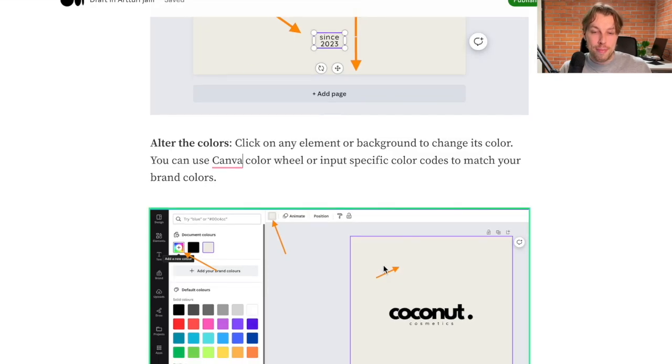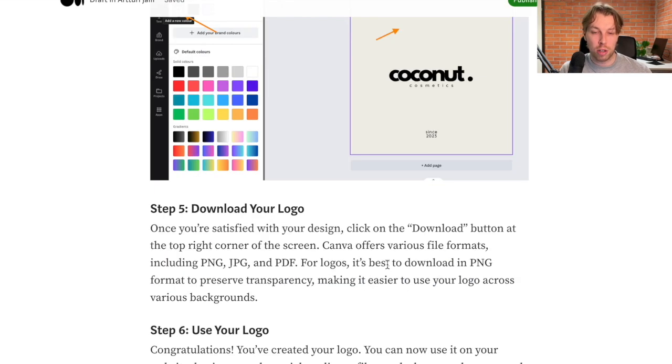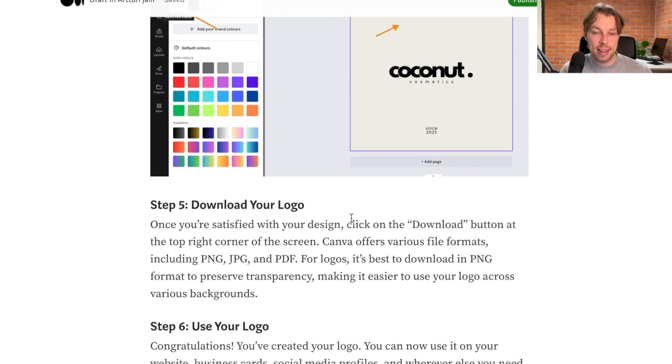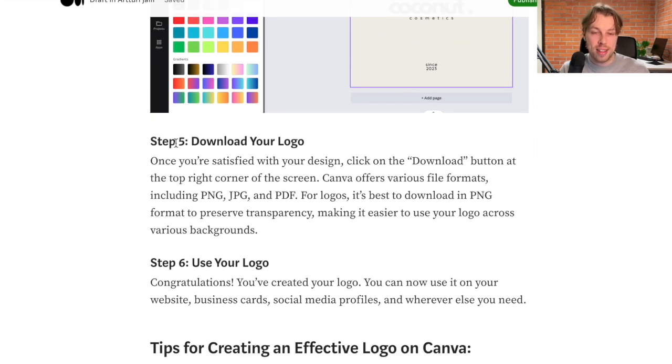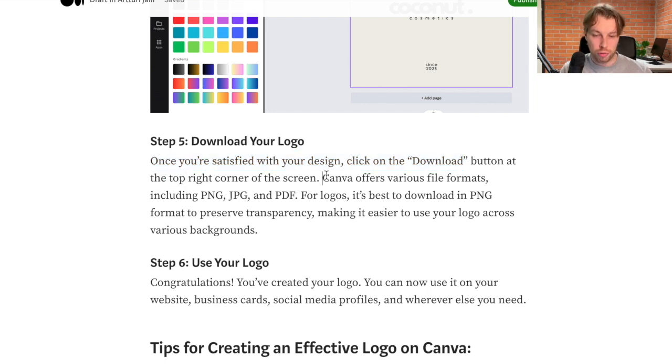So this is me showing how to sign up and how to choose the template and how to edit it with some basic controls. Now I'm doing this next step where ChatGPT tells me to download the logo. And here I have actually spotted a mistake already. So it says that once you're satisfied with your design, you need to click the download button on the top right corner of the screen.